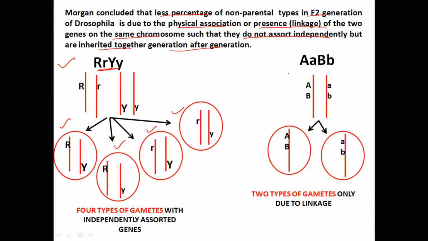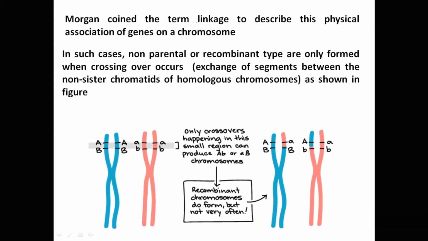But in case of Drosophila, the two genes A and B are present on the same chromosome, such that they will be inherited together generation after generation. And in this case, only 2 types of gametes will be formed because of linkage. Morgan coined the term linkage to describe the physical association of genes on a chromosome.